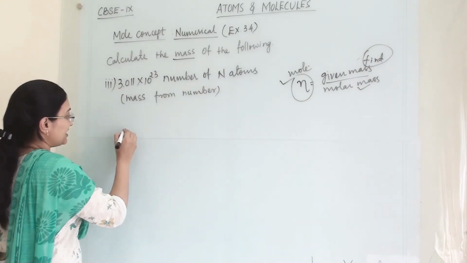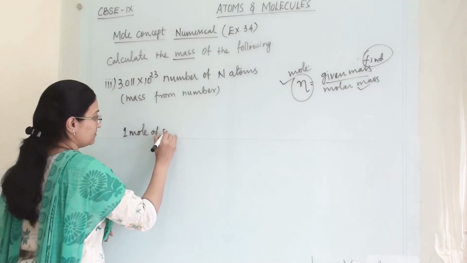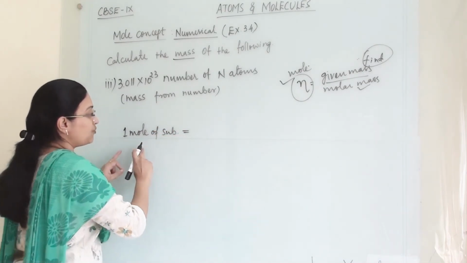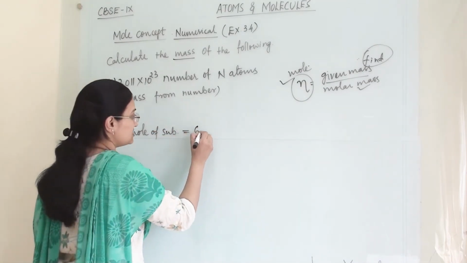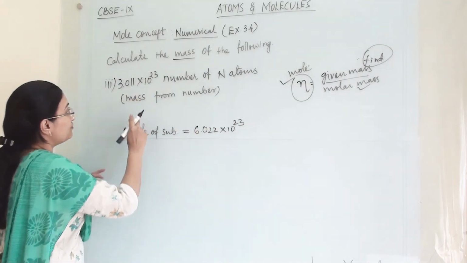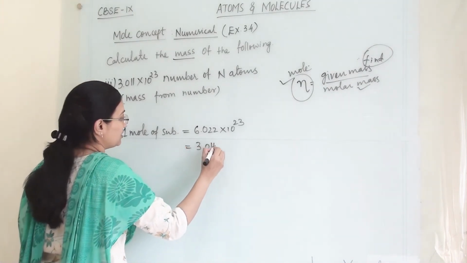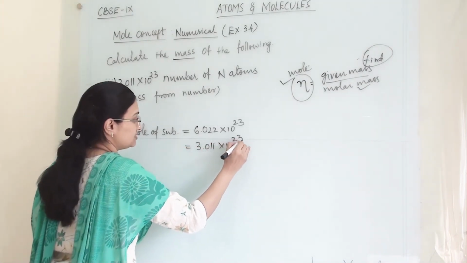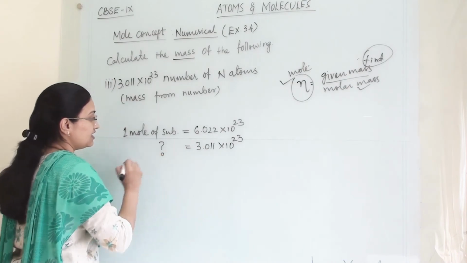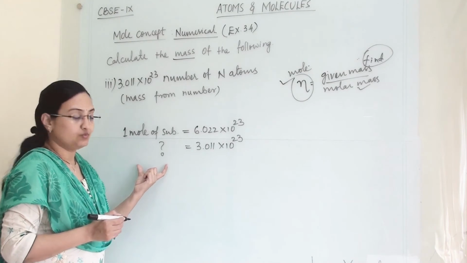So we can write like this: in 1 mole of substance, how many atoms are there? 6.022 into 10 raised to 23. We have 3.011 into 10 raised to 23 atoms. Then in this many atoms, how many moles will be there?